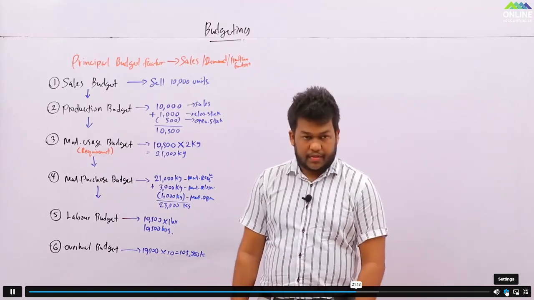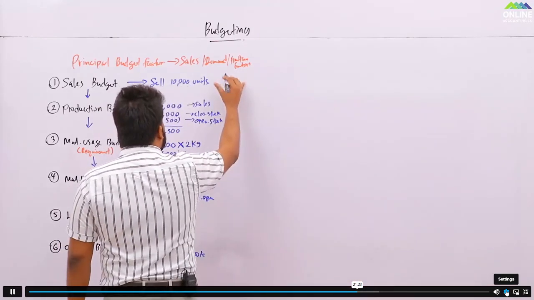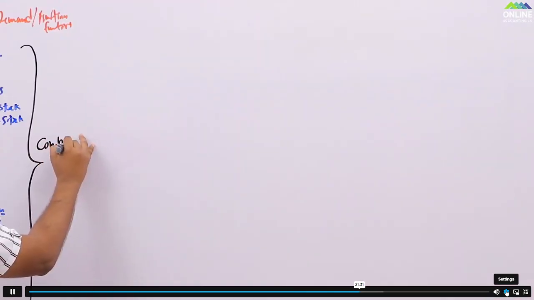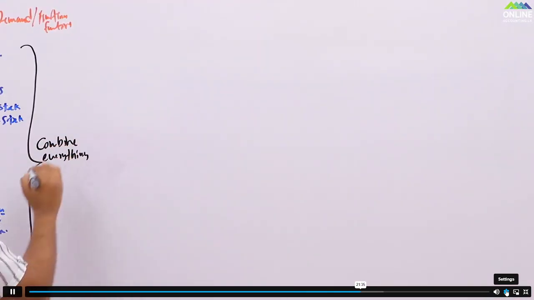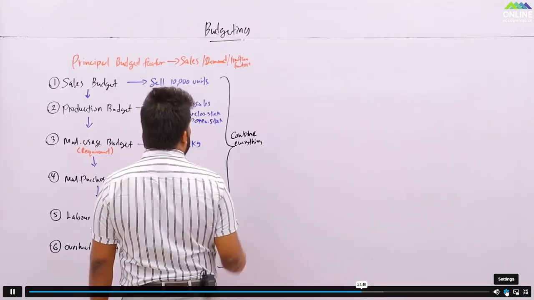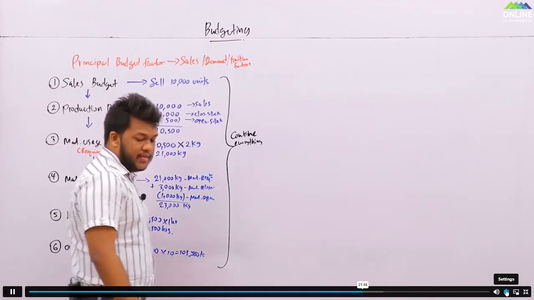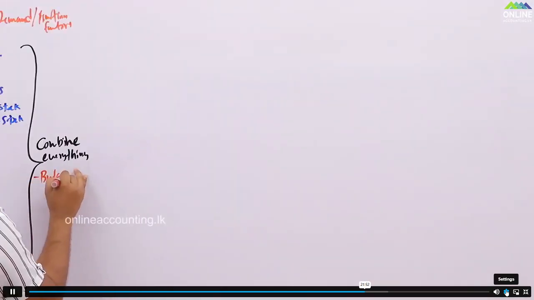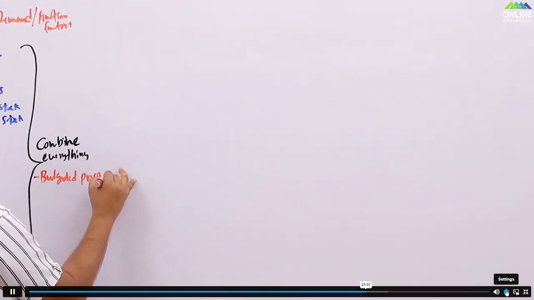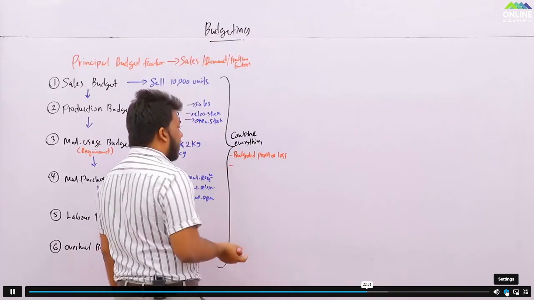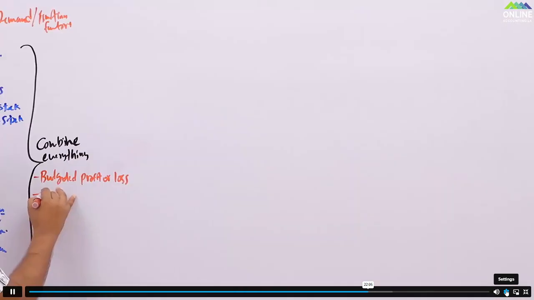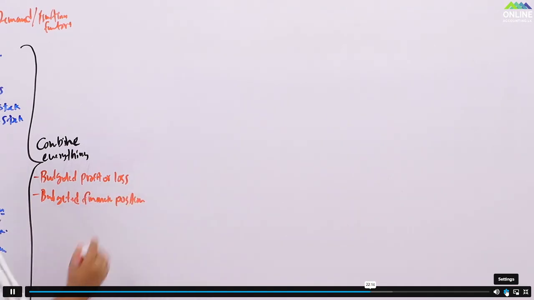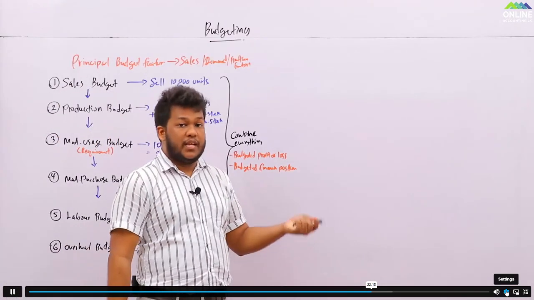So after that, now you are done with preparing these. What you need to do now is combine everything. Once you combine, you could do something. What is that? You can prepare a budgeted profit or loss, same like you do in accounting. In accounting you prepare actual profit or loss. Here you prepare a budgeted financial position. So the financial position would be as a budget.